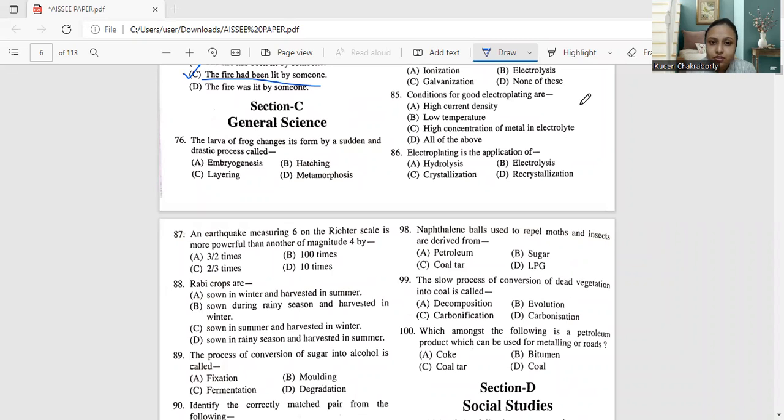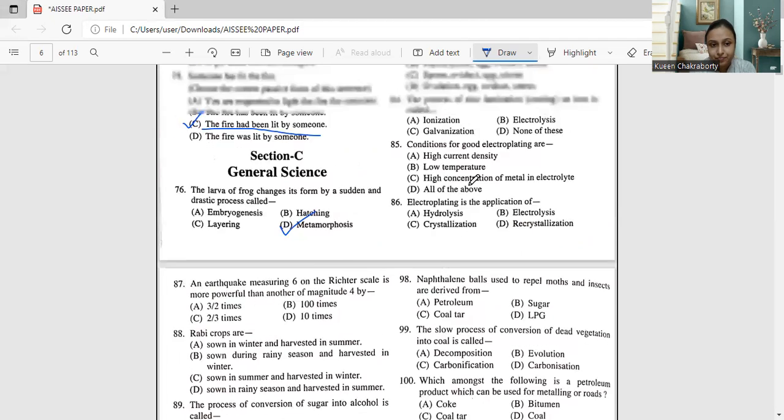We are starting with question number 76. The larva of a frog changes its form by a sudden and drastic process called embryogenesis, hatching, layering, or metamorphosis. The correct answer to this will be option D, that is metamorphosis.